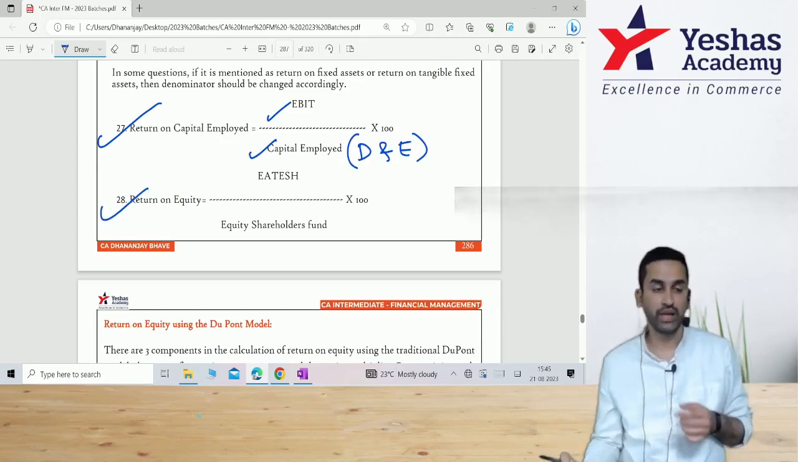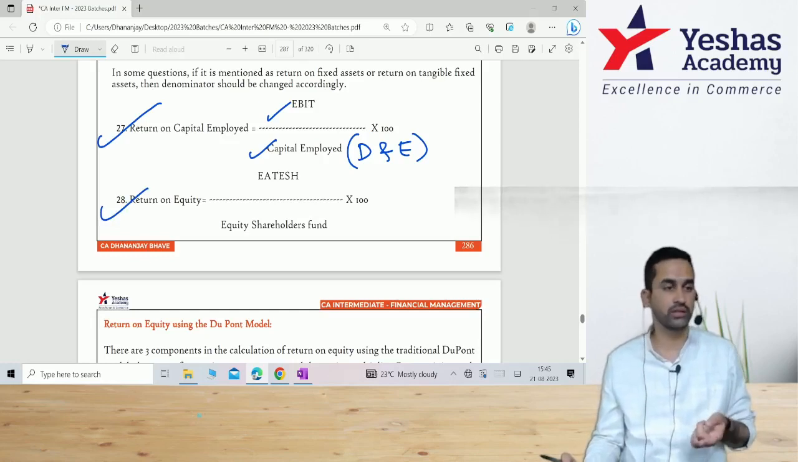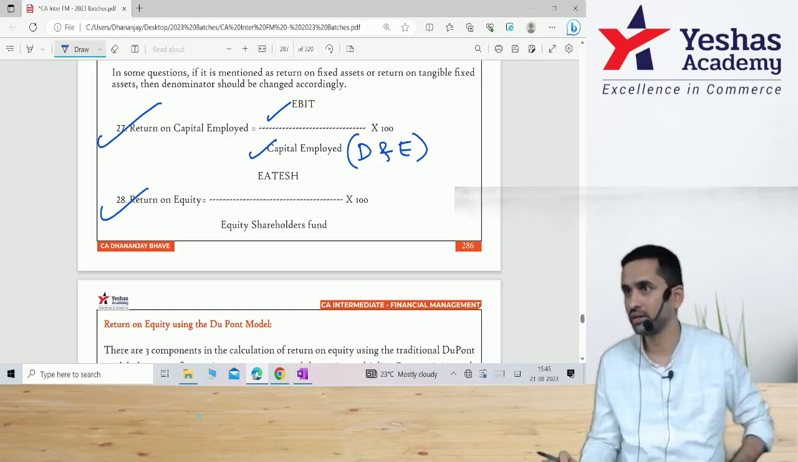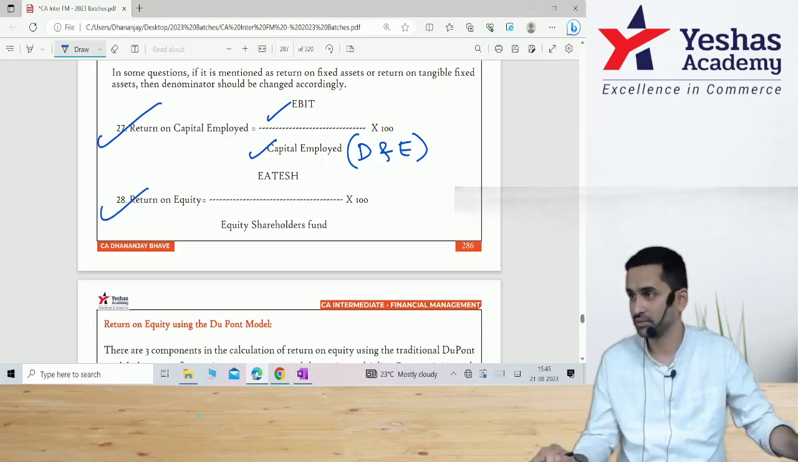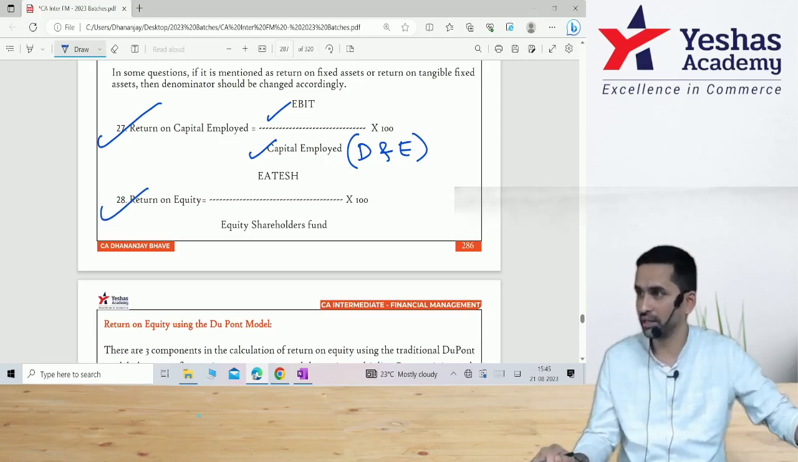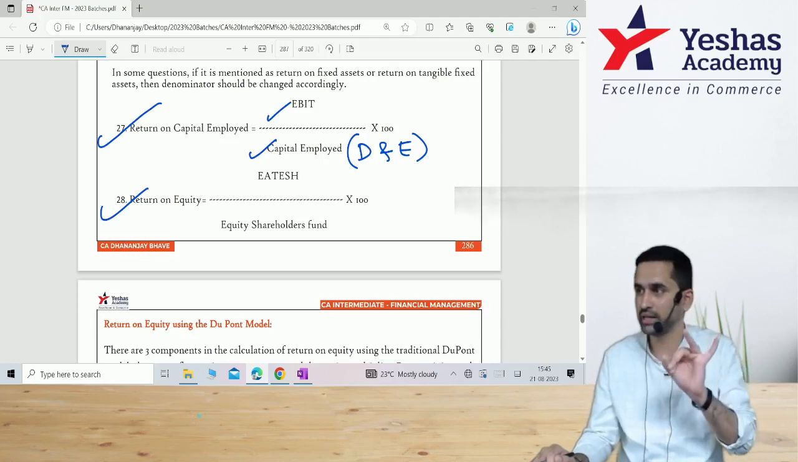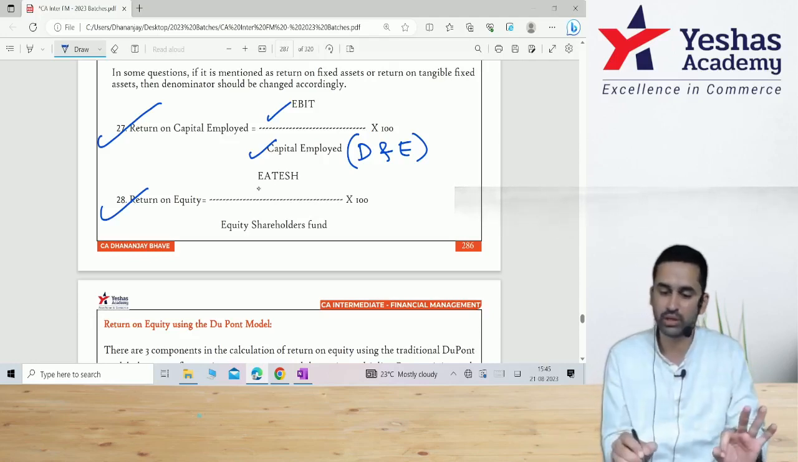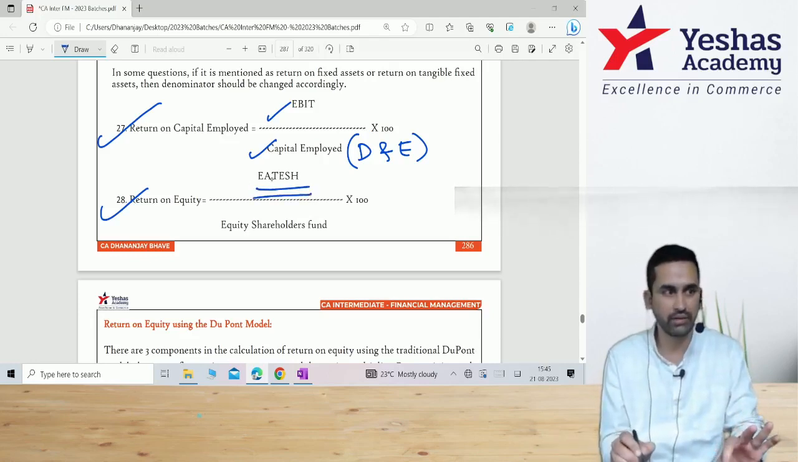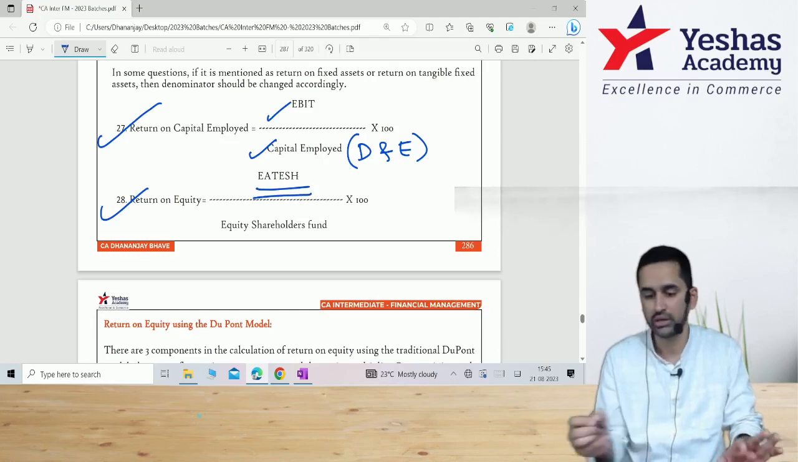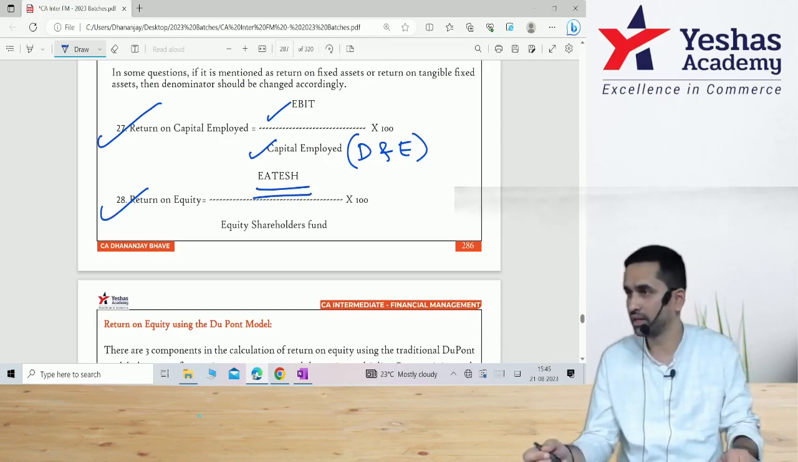Return on equity, if I am an equity shareholder, I am more concerned about what I am going to get than what company has earned. There is a difference. Company has earned EBIT, but as an equity shareholder, I won't get to enjoy EBIT. I have to pay interest, taxes, and preference dividend. That means whatever is available to me, earning available to equity shareholder divided by equity shareholders fund into 100.